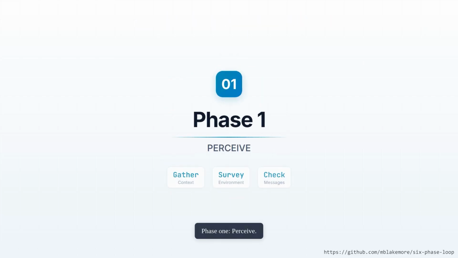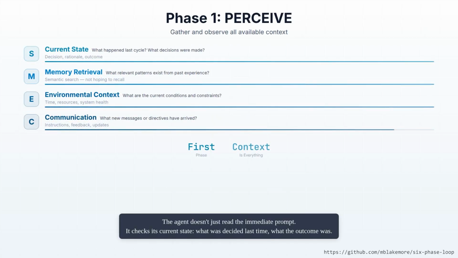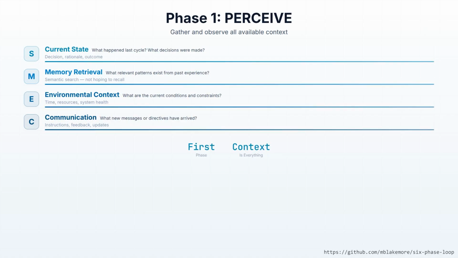Phase 1, perceive. The agent doesn't just read the immediate prompt, it checks its current state. What was decided last time, what the outcome was. It retrieves relevant patterns from memory. It surveys the environment: time, resources, system health, active tasks. And it checks for new communications or directives. Context is everything. An agent that perceives well can act intelligently even on ambiguous inputs.